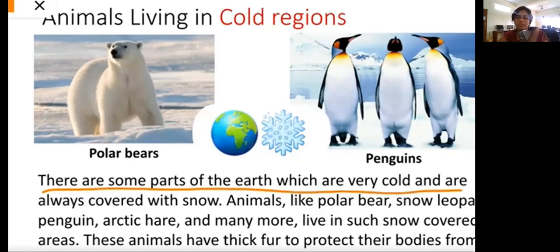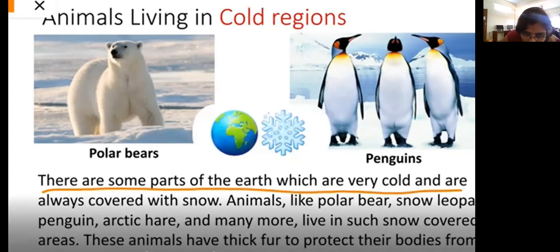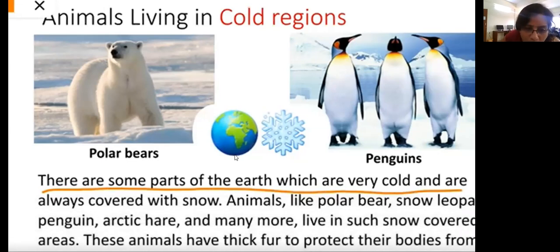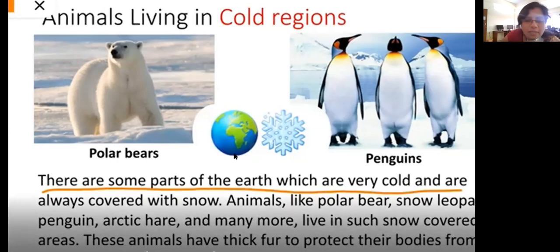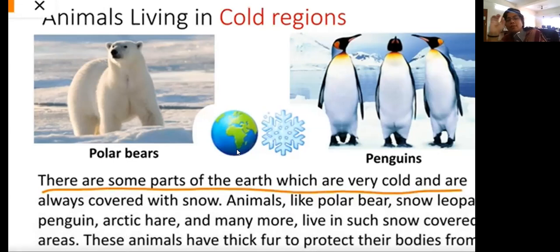And do you know where these Arctic regions are? Can you see a globe over here? Just see my cursor. Arctic regions are at the tip of the earth. The top tip of the earth is called the North Pole. The down tip of the earth is called the South Pole. These are the regions where very little sunlight comes. That's the reason those areas are completely filled with snow.